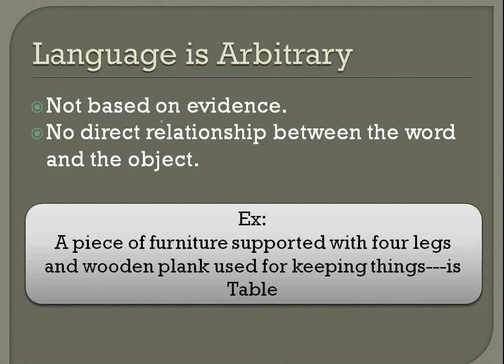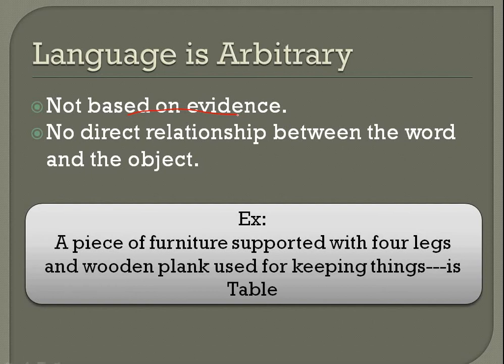Next is language is arbitrary. How? Language is arbitrary because it is not based on evidence. No direct relationship between word and object, right? If I say a piece of furniture supported with 4 legs and a wooden plank used for keeping things is stable, so we have designated some meaning to an object, right?